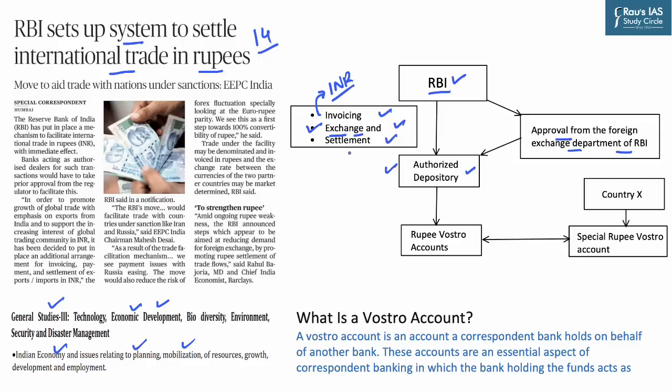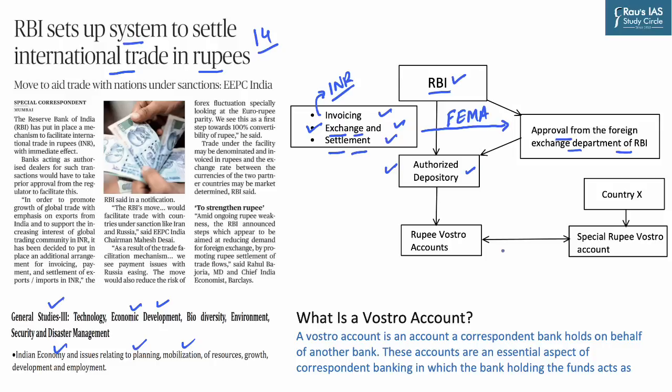And the third important aspect is the settlement itself. Now the settlement of trade under this mechanism will be done in Indian rupees only. So this will basically help us in terms of maintaining sufficient balance and reducing the outflow of dollars from the Indian shores. So this is an important aspect that we need to understand. All these dimensions were basically controlled by the Foreign Exchange Management Act of 1999.